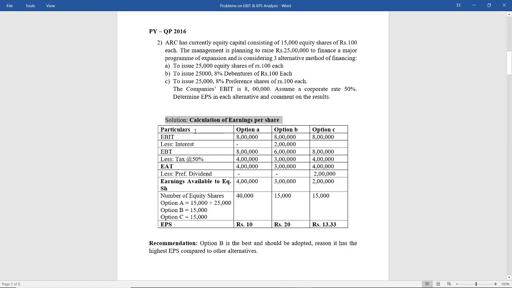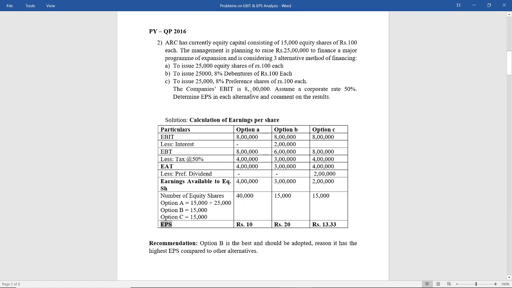So, I told you all already that you have to first write the format as it is, and how many options are available? Option A, B and C. So what is the format? EBIT less interest will give you EBT, less tax will give you EAT, less preference dividend will give you earnings available to equity shareholders. Then you need to calculate the number of equity shares based on the option that you are going to select, and then last you have to calculate EPS. So let us start solving.